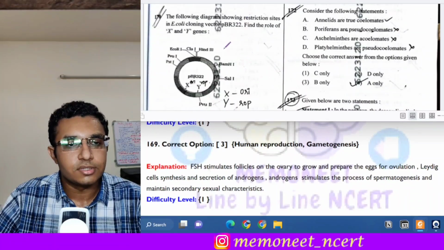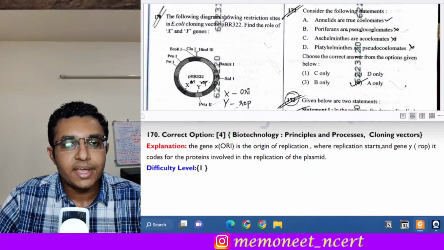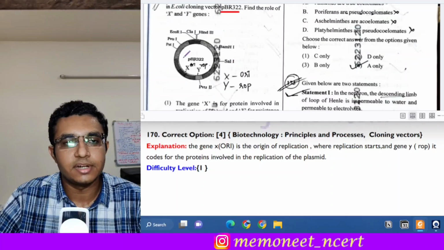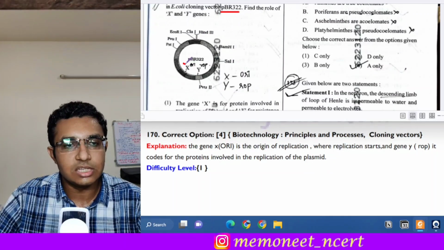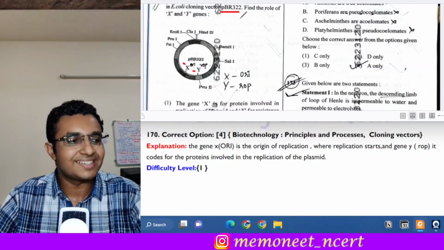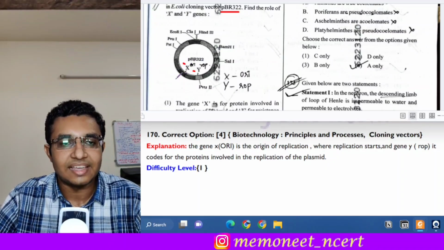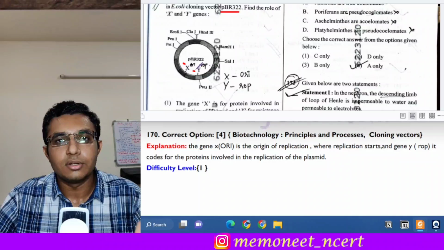The next question is question number 170. Question 170 is: the following diagram showing the restriction site in the E. coli cloning vector pBR322. So this is a diagram of pBR322 and we have to find out the role of the X gene and the Y gene. First of all, to find the role of X and Y gene, we need to identify which are the X gene and Y gene. So the X gene, if you know, is the ori gene or the origin of replication site.